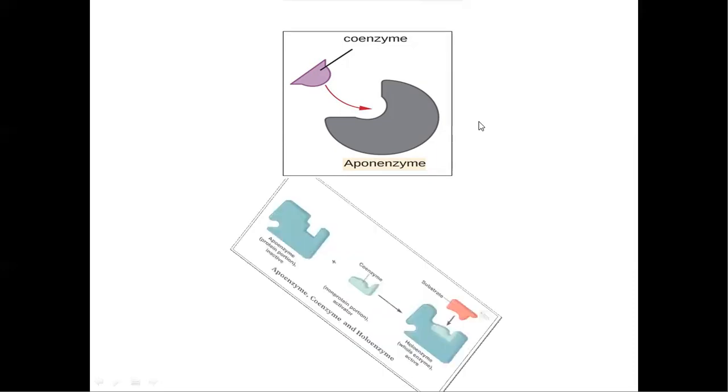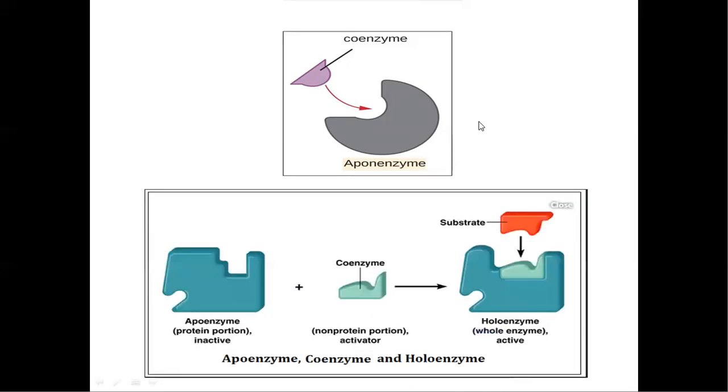Let us understand the basic difference between apoenzyme, coenzyme, and holoenzyme. An enzyme without a coenzyme is known as an apoenzyme, which is protein in nature and inactive. An enzyme including a coenzyme is collectively called a holoenzyme, also called a whole enzyme, which is active in nature. Why? Because here a coenzyme is attached. The coenzyme acts as an activator and is made up of a non-protein portion.